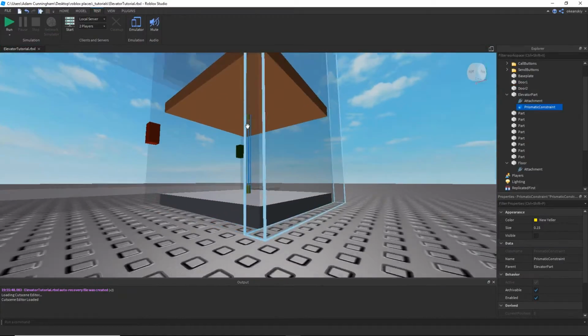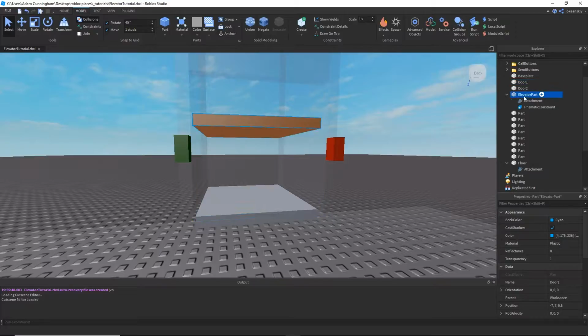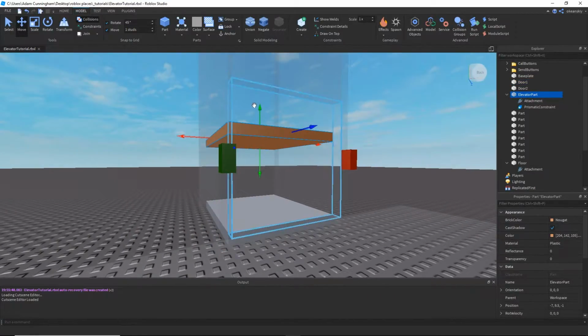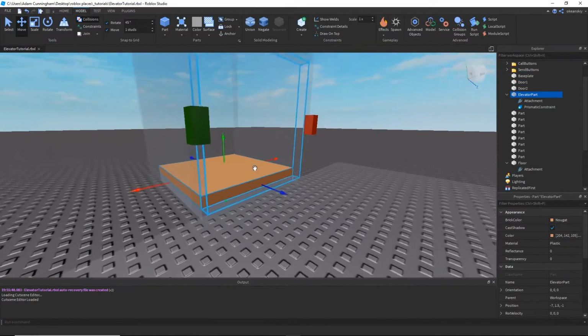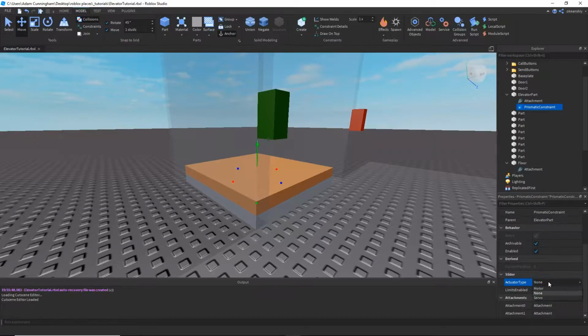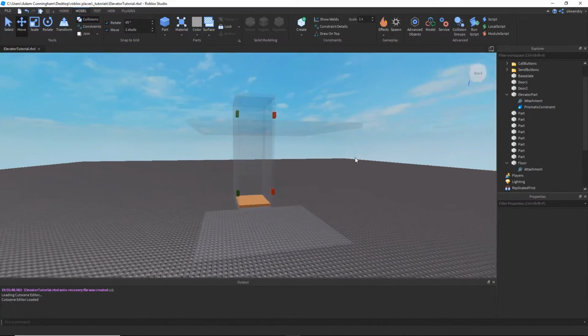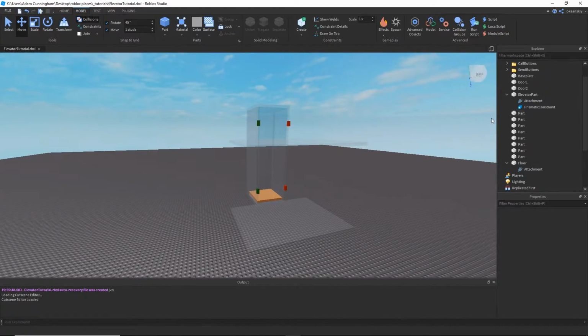Anyway, I'm going to go ahead and stop this. I'm going to move our elevator part back down, and I'm going to change the Prismatic Constraint actuator type to servo. Max force, just put 9s. Speed, I like to put like 8, that's a good number, and then leave the target position at 0 so it stays there. And that's it for how this is all set up.